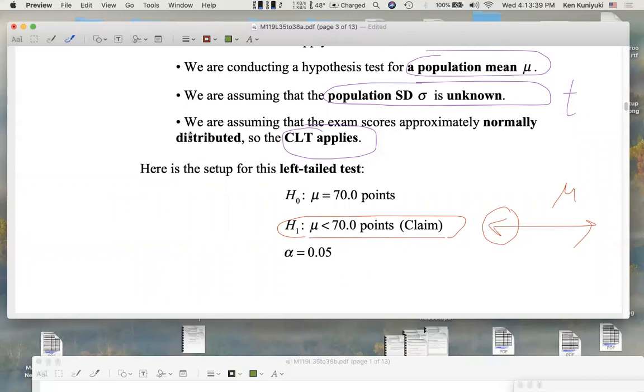Remember, and so it's a left tail test. Remember, the type of test, in the sense of it being a two-tailed test, a left-tailed test, or a right-tailed test, depends where the alternative is pointing. Here, the alternative points towards lesser values of mu. So kind of corresponding to a left tail.